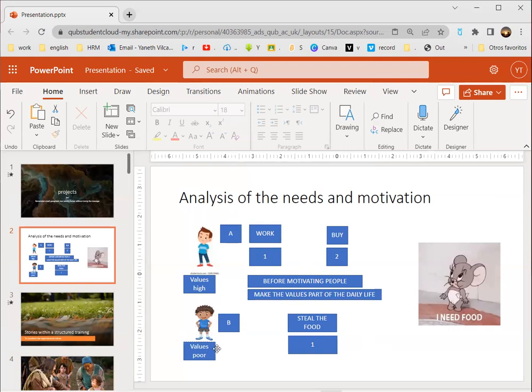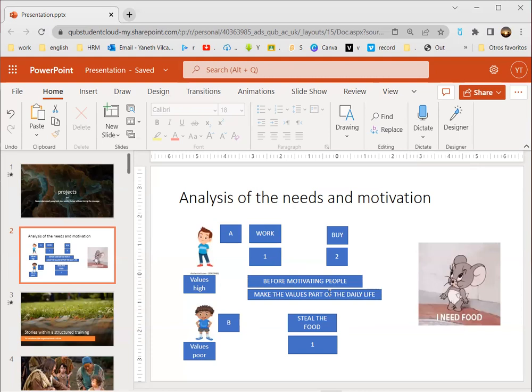Because if we interview the guy B, maybe he's going to tell us that he considered that respect and all of those values are good. But he's going to come up with the excuse, but I was hungry. I need to eat. So immediately he decided to cover his need. So to avoid that kind of behavior, we should fix values, but also we have to make those positive values part of our daily life. So two tasks.